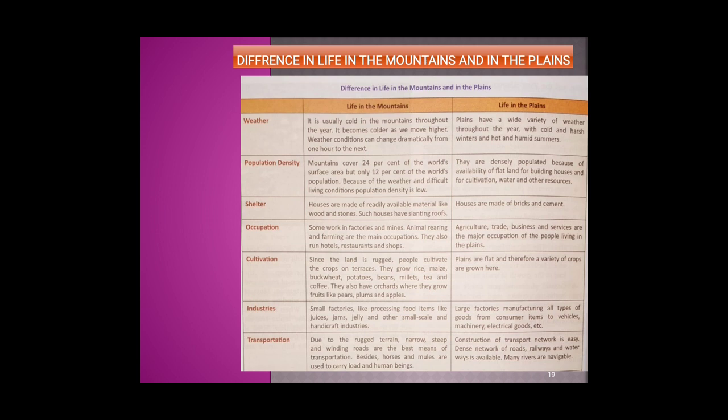In the mountains, the land is rugged. Therefore, people cultivate crops on terraces. They grow rice, maize, buckwheat, potatoes, beans, millets, tea and coffee. Orchards are also grown with fruits like pears, plums and apples. In plains, the land is flat and therefore a variety of crops are grown here.